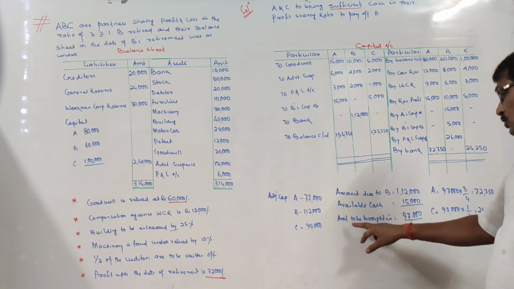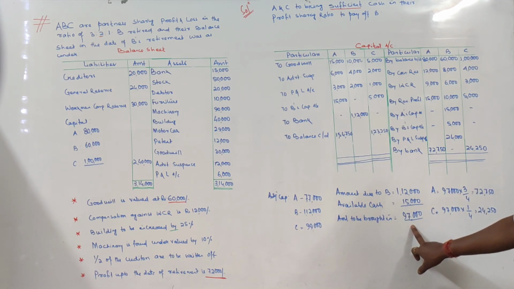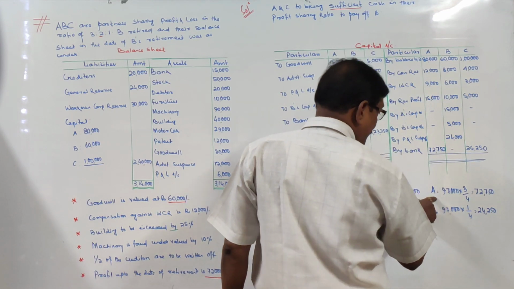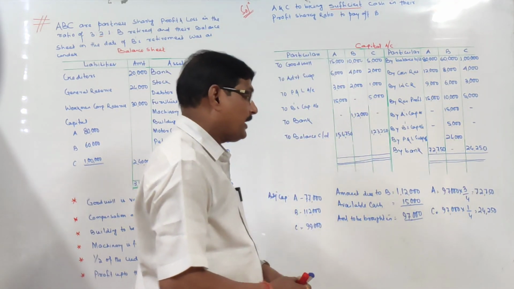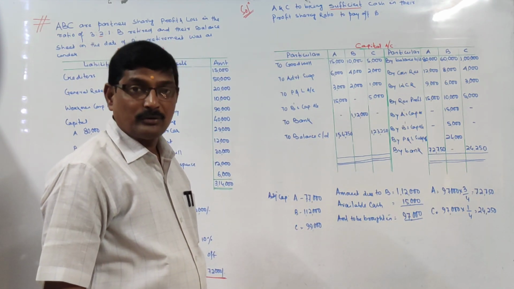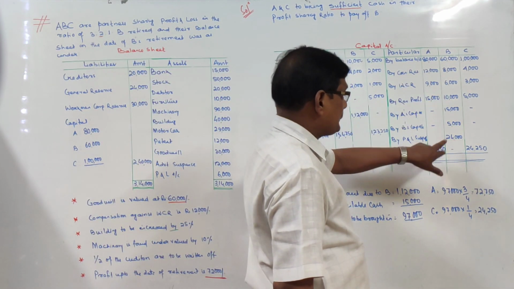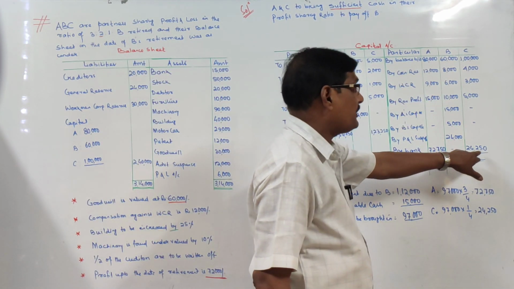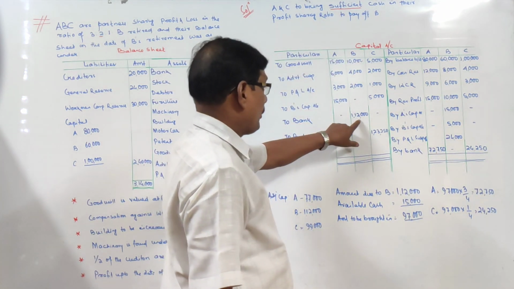So the amount to be brought in by A and C will be 97,000, in their profit sharing ratio. So A brings 97,000 into 3/4, that is 72,750. C brings 97,000 into 1/4, that is 24,250. So A brings in 72,750 and C brings in 24,250, and with the proceeds, B was paid off.